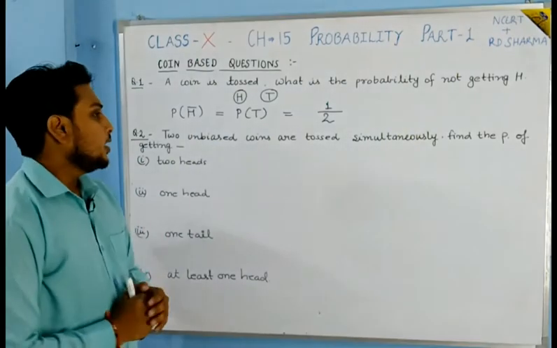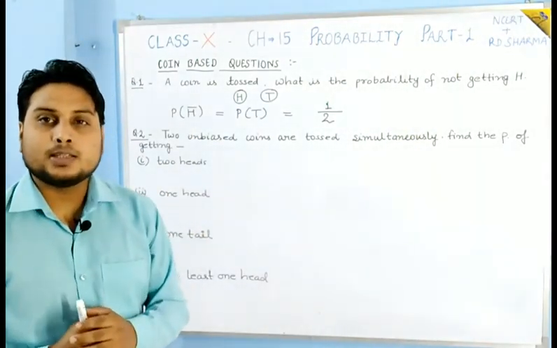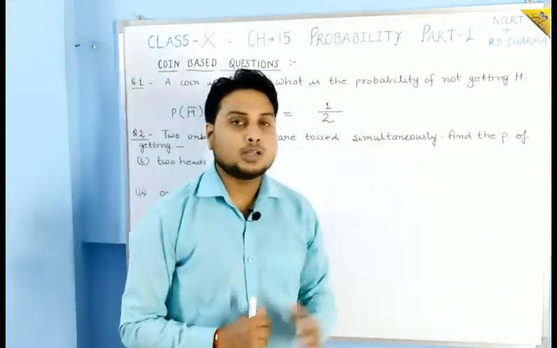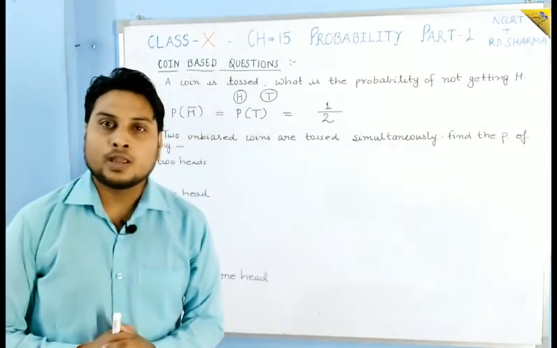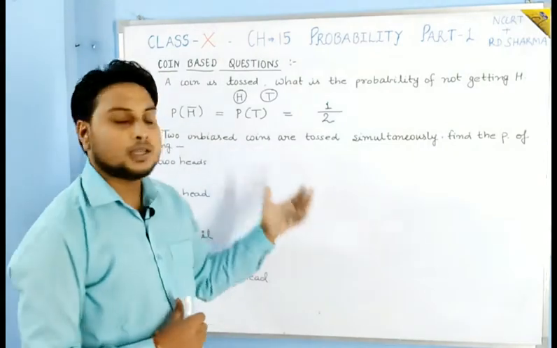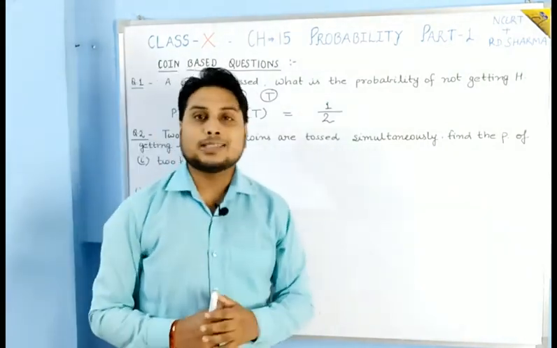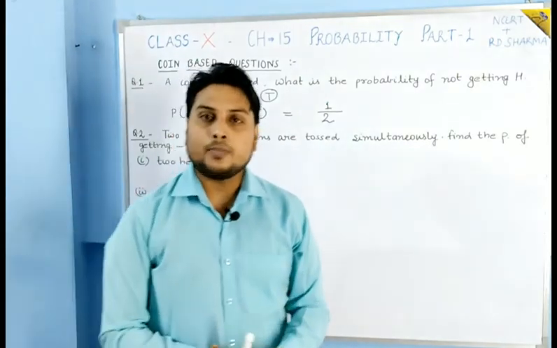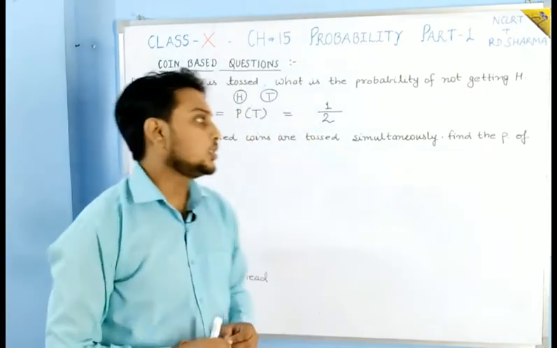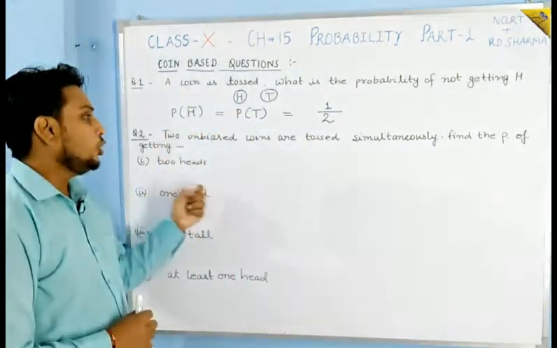Okay, now the second question is a little bit different. Why is it different? Because here two unbiased coins are tossed simultaneously. Okay, unbiased means there is no bias, means there is no cheating in the coin. And both are tossed simultaneously, means at the same time. So we have to find the probability of getting two heads.